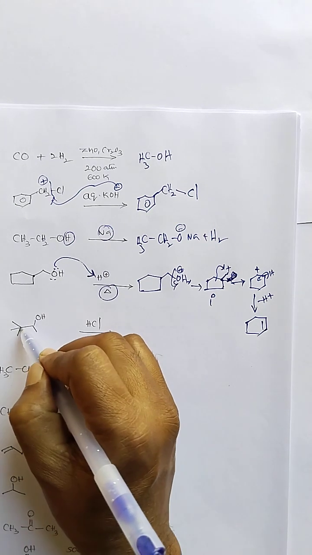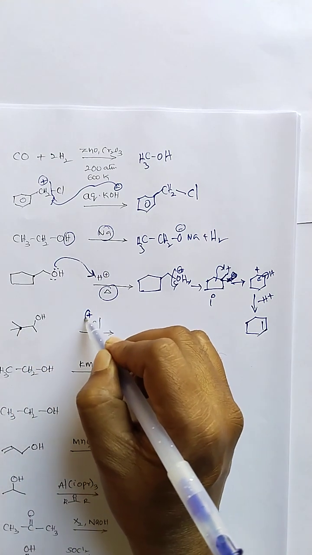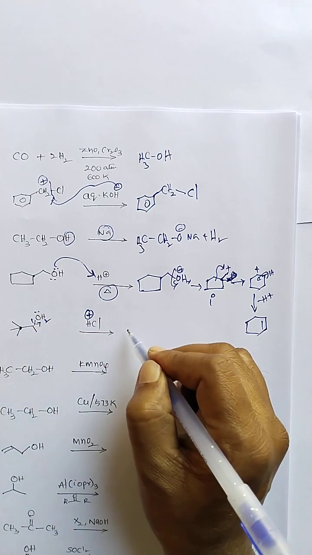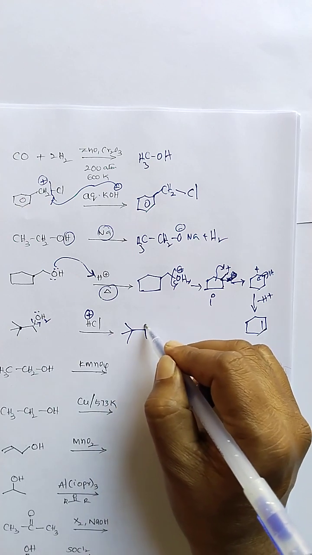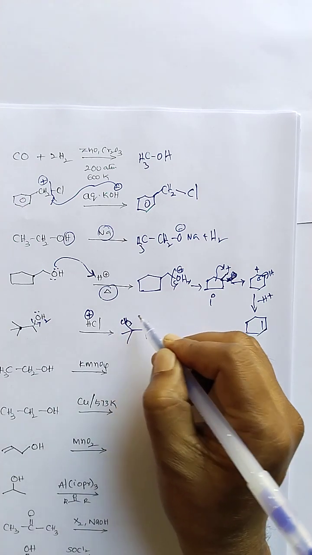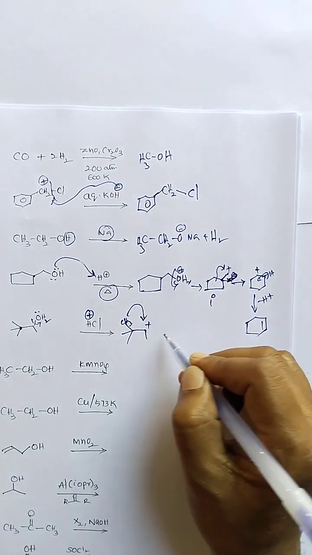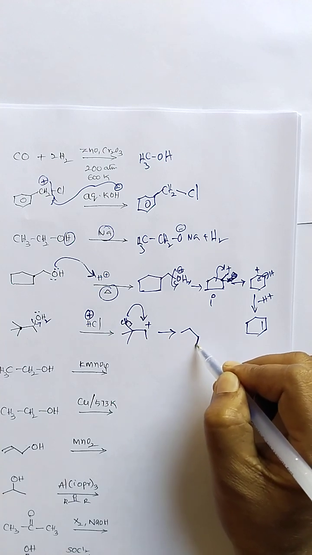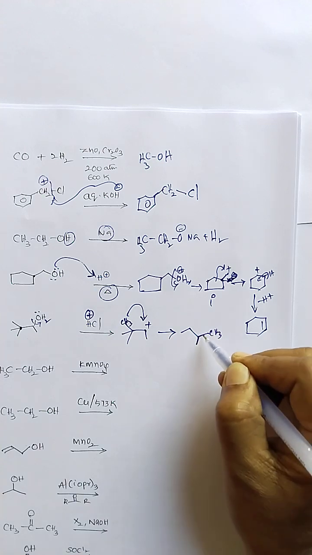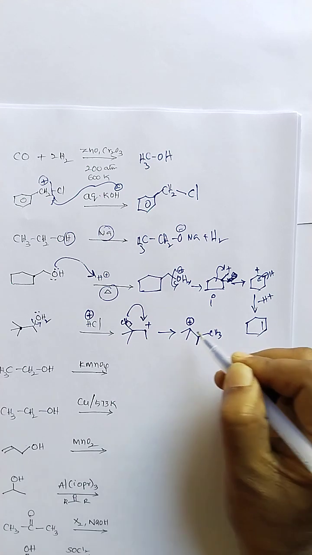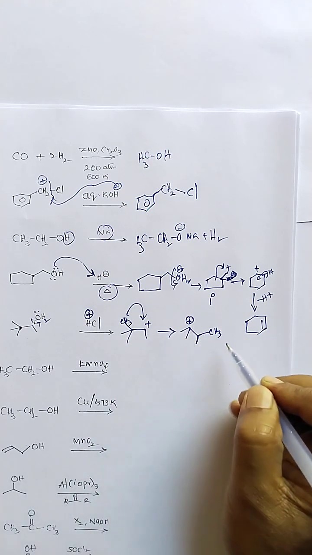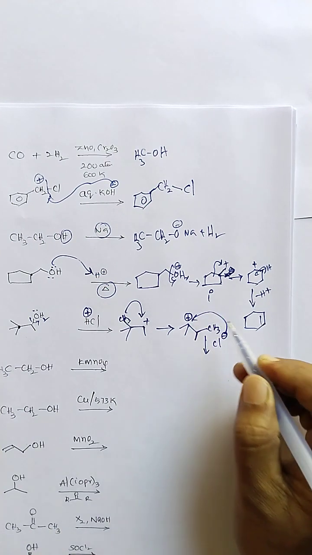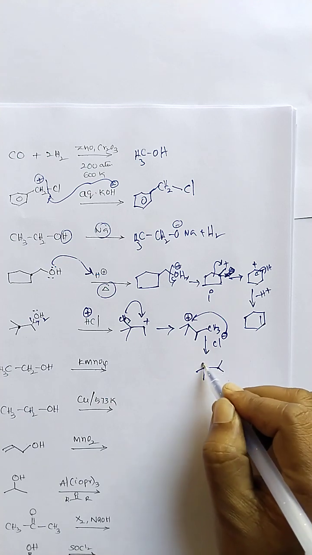Secondary alcohol with a tertiary carbon. There is scope for an acid medium rearrangement type reaction. Oxonium is formed, and then this type of carbocation is formed. One of the methyl groups shifts, converting the secondary carbocation into a tertiary carbocation. The new methyl group shifted here, and the carbocation is there, with three carbons on this carbon, a tertiary carbocation, and then with HCl, Cl minus attacks on this one. So this type of product is formed.